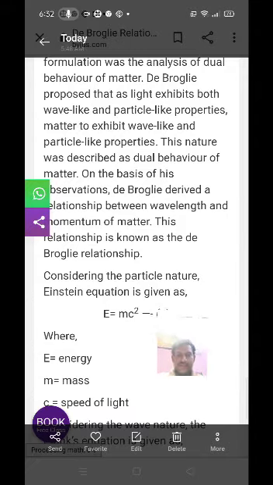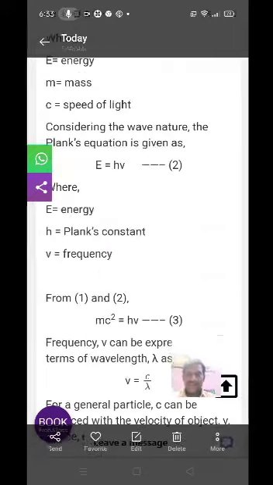Considering the particle nature, according to Einstein's equation, E is equal to mc square. This is equation 1, where E represents the energy, m represents the mass and c represents the speed of light.